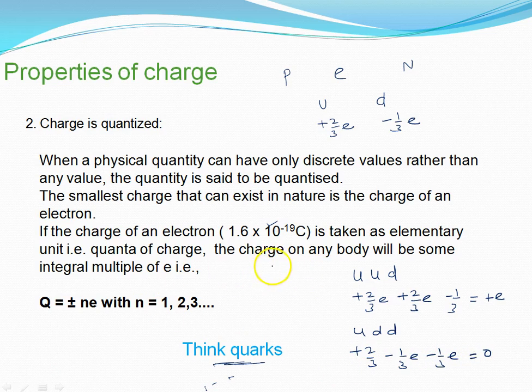So I think you can understand what is proton and what is neutron. And one more thing I want to tell you, that is DDD: minus 1 by 3 e, minus 1 by 3 e and minus 1 by 3 e, what are we getting? Minus e. It means that proton and neutron are further split into quarks, but these quarks are not considered fundamental particles.